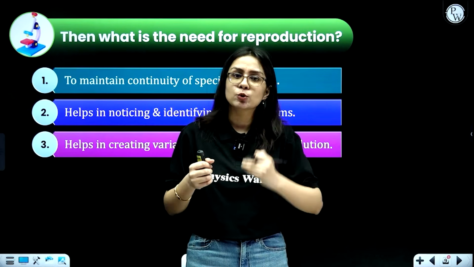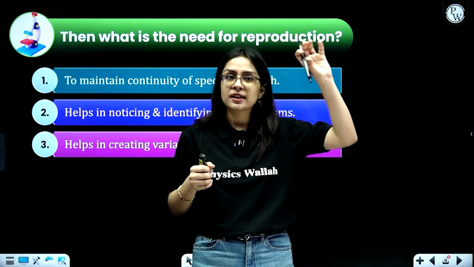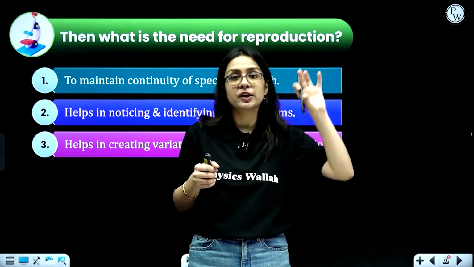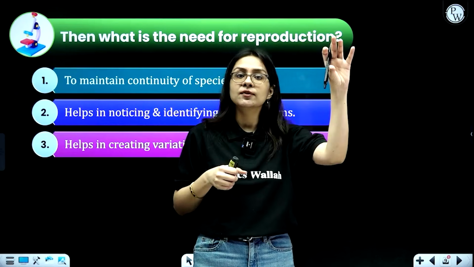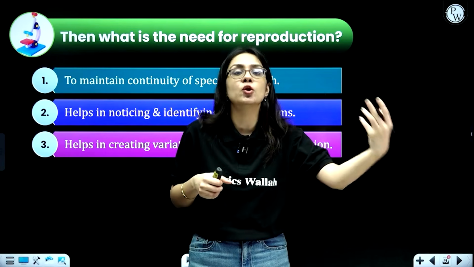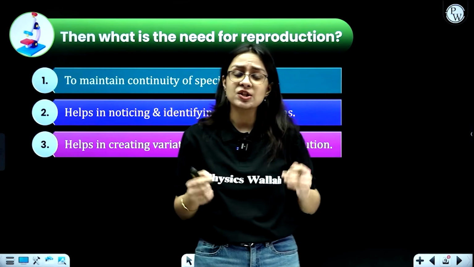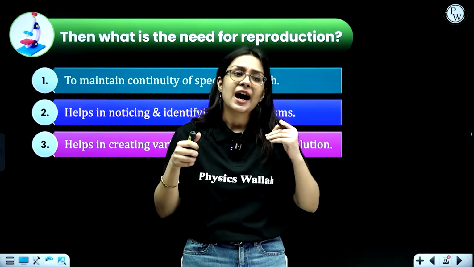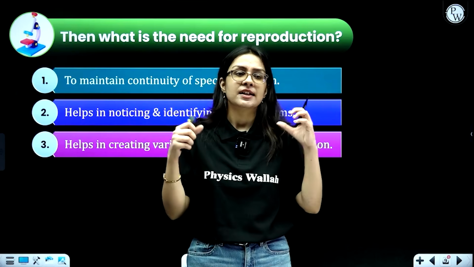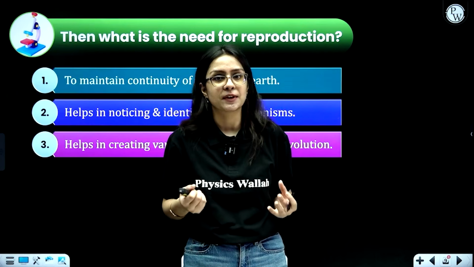For example, humans produce humans. So there is an earlier generation of humans which produces the next generation. When the older one dies, the newer children produce more babies. And that is how life is being maintained. If a particular species decides not to reproduce, after some time their entire species will vanish and disappear from Earth.